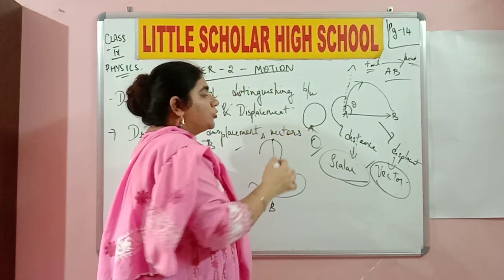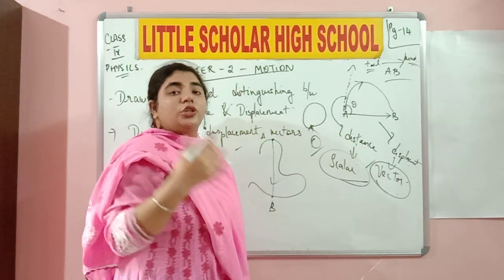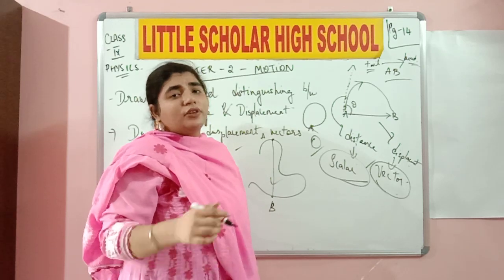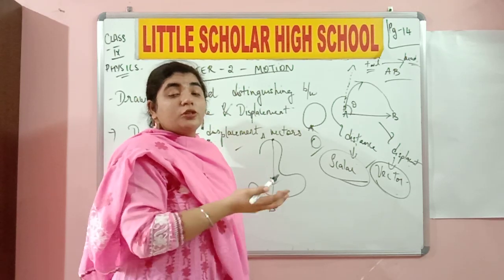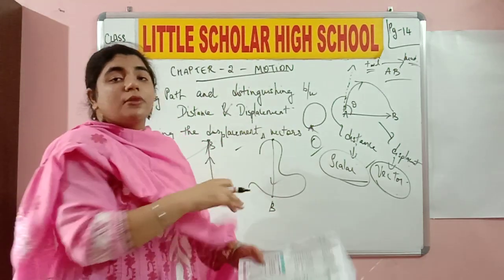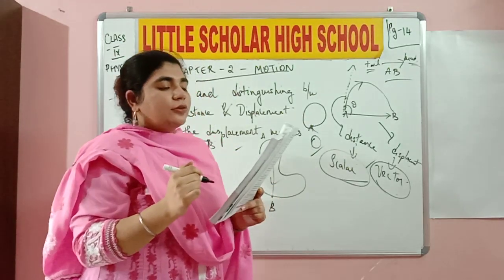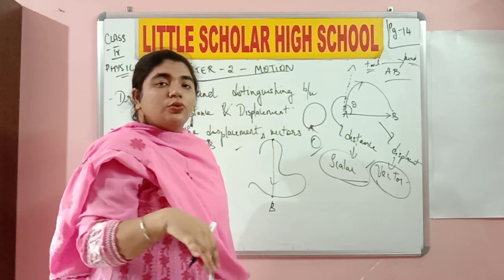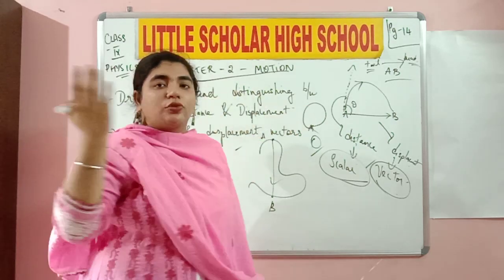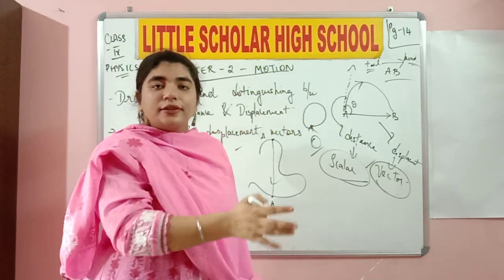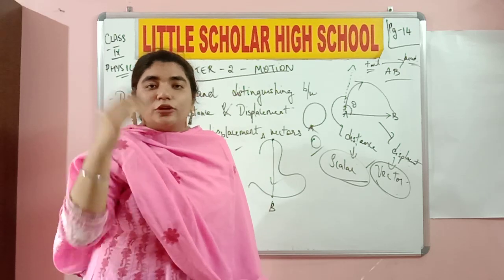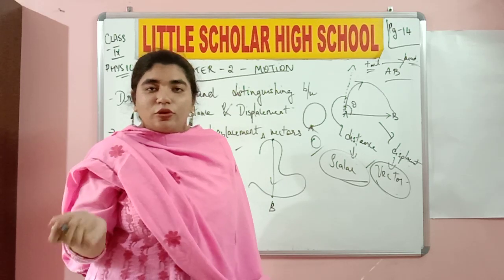Did the object or did the person reach a new destination over there? No, it reached the starting point itself. So displacement of the object over here is how much? Zero, class. Please write it over there. Give an example from daily life. If you're going to your school and then coming back to your house again without attending school, then definitely there is no displacement happening. You came back to your original position.